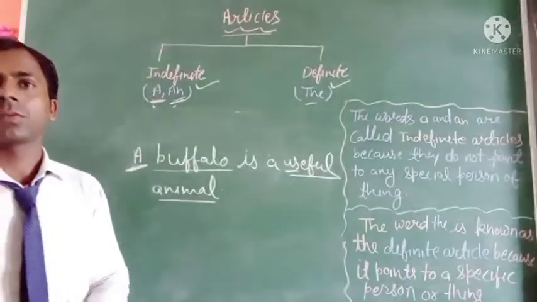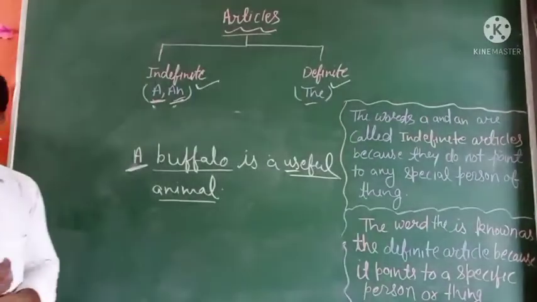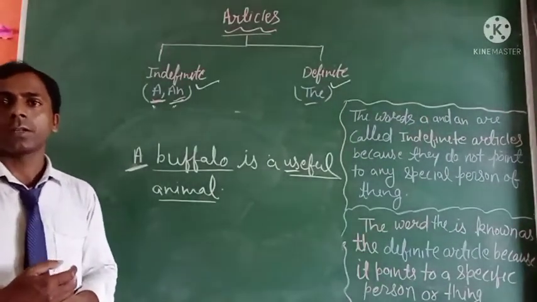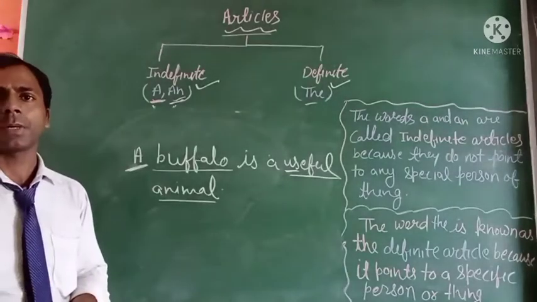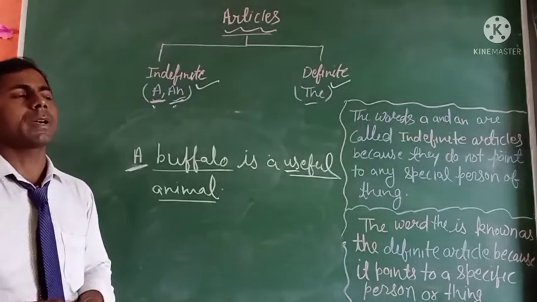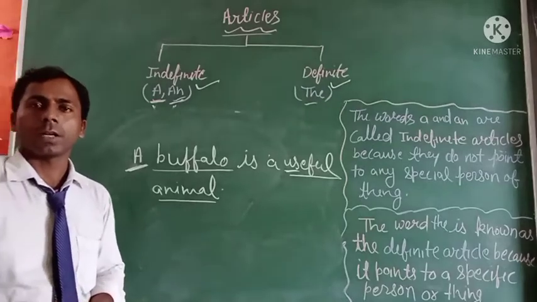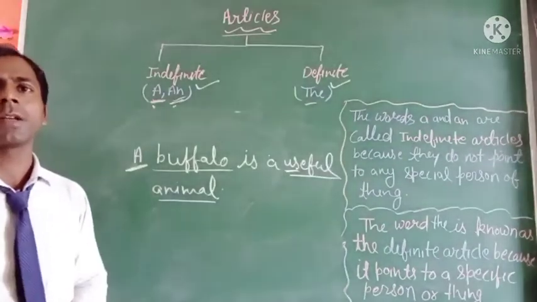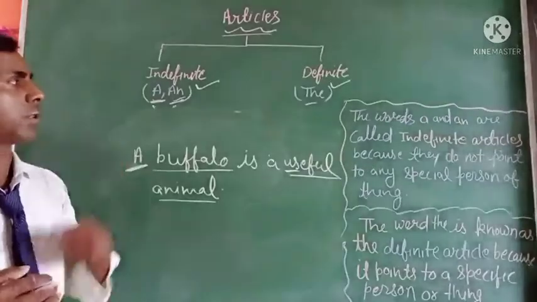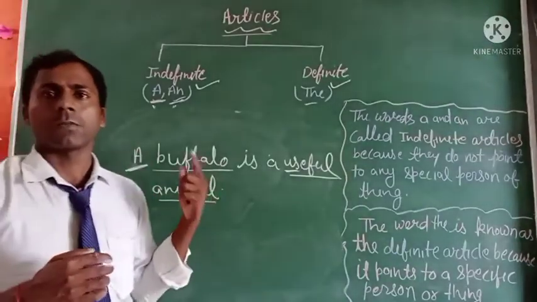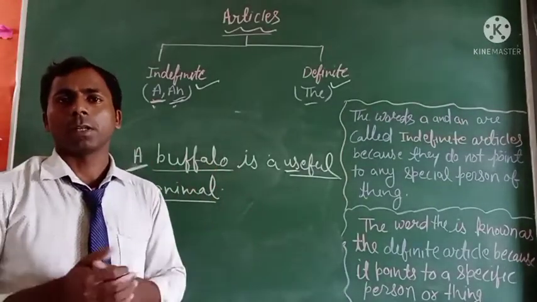Okay, and next, we use "a" or "an" to indicate one person, just like that: a bird, a chair, a table, etc. There are many words where we use it, and "a" represents one person, one thing, or one animal. That's clear.